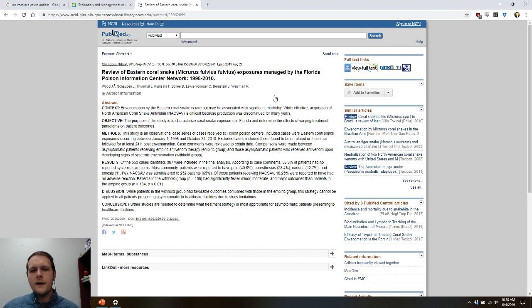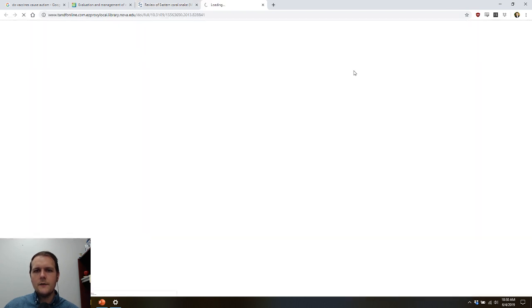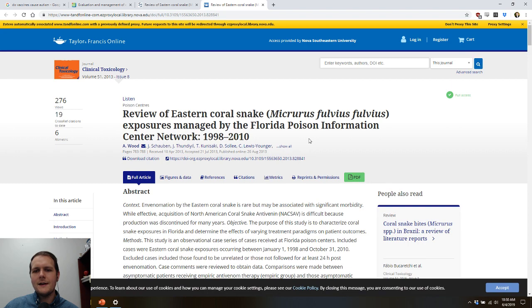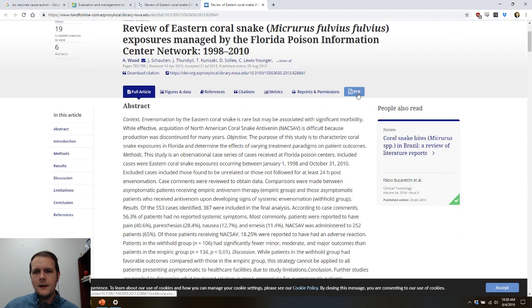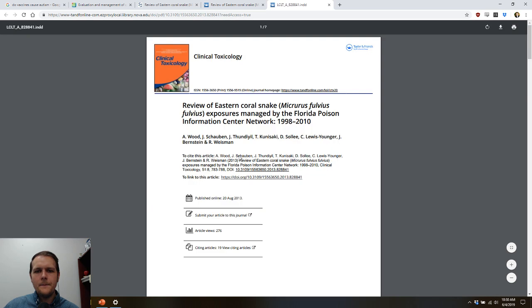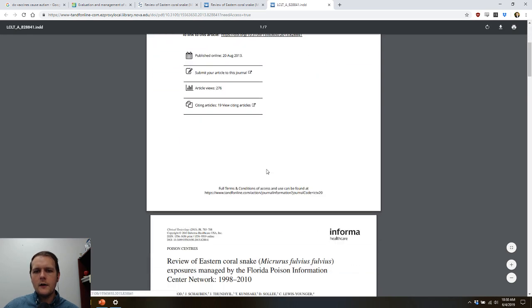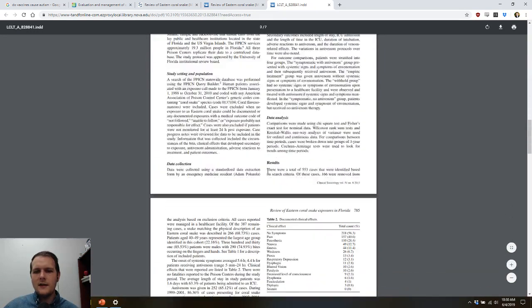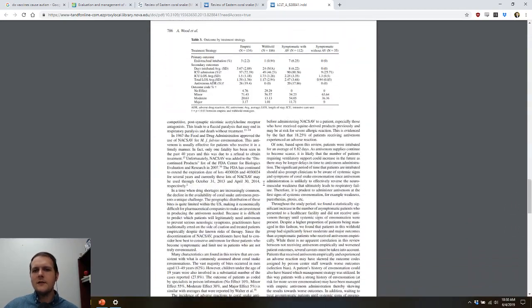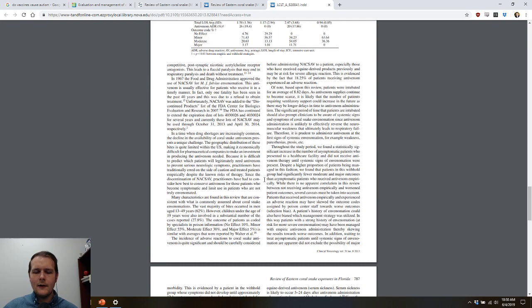But once you find an article you're interested in, you're going to find full text links over here, and typically the first one you find is going to be good for getting to the actual full article itself. Every page might be a little bit different depending on where it's coming from, but typically you'll find a link to a full PDF article. So again, you can click right here, say I want to download the PDF, and boom, here we go. We've got the actual full article in its entirety, and now I can dig down deeper into this and determine what I am looking for, what kind of information I can glean from this, what the stats are, etc.